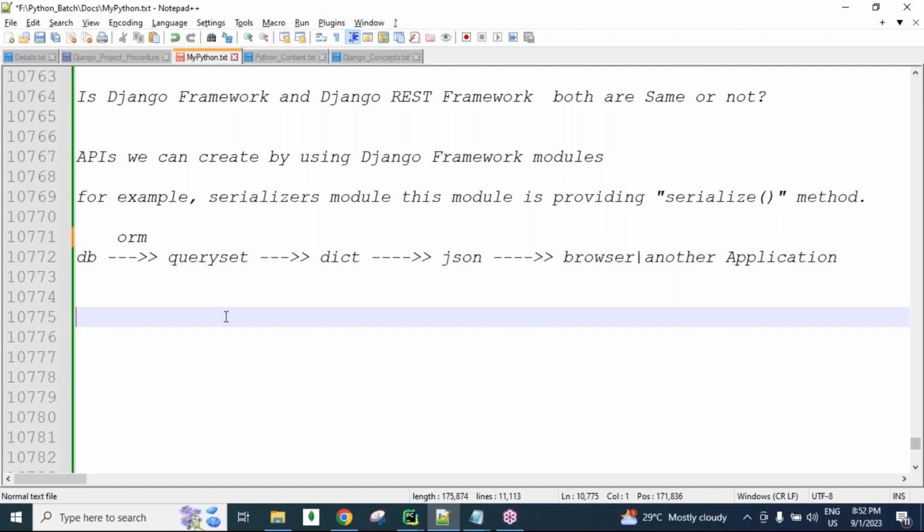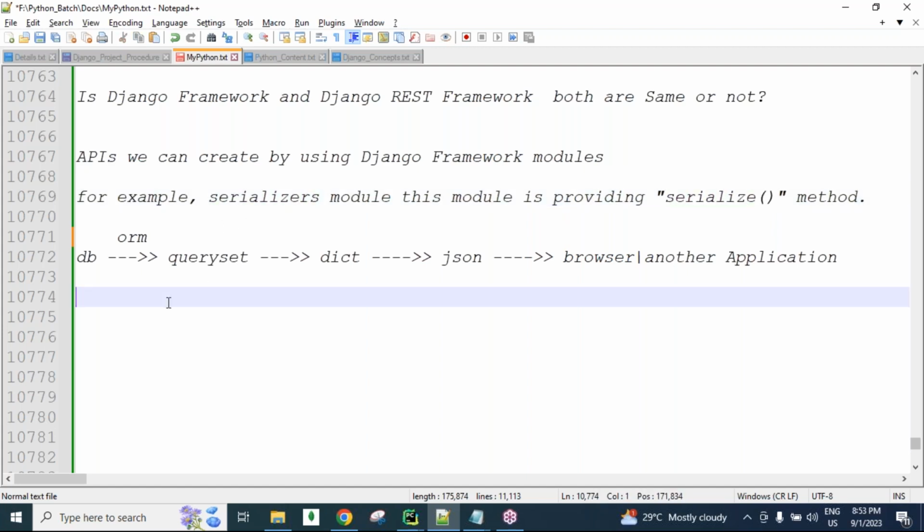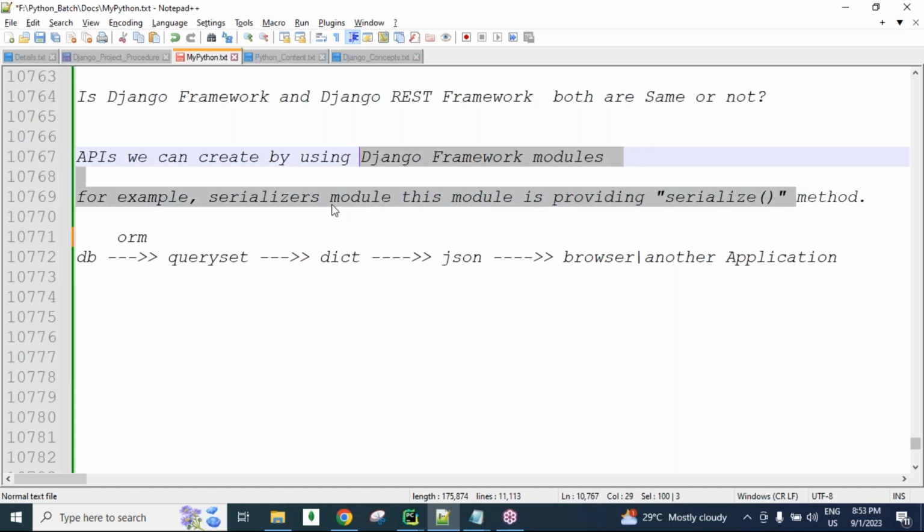We have a separate concept related to serializers, and there we will discuss more clearly. So now simply, guys, in Django framework, using the serializers module, we can use the serializer method and create the APIs. To develop these kinds of APIs using Django framework, more than 100 lines of code are required.